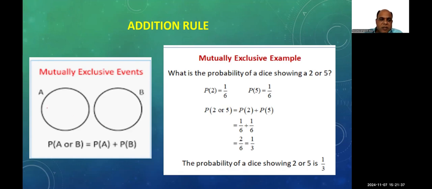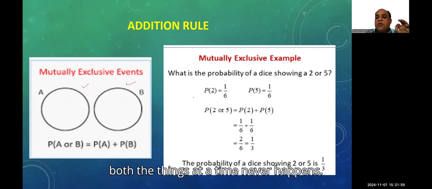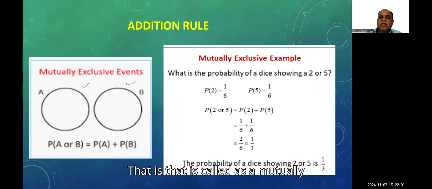See here, this is A and B, in a Venn diagram. In this diagram, there is no connection between A and B. This is called mutually exclusive events. For mutually exclusive events, both things never happen at a time. That is called a mutually exclusive event.